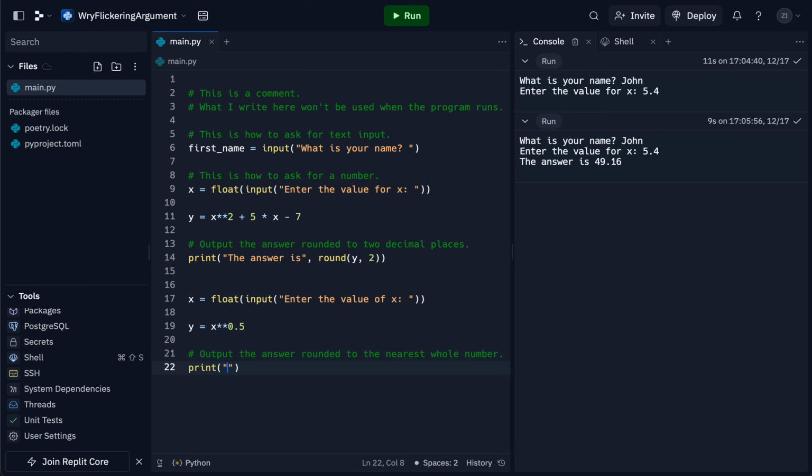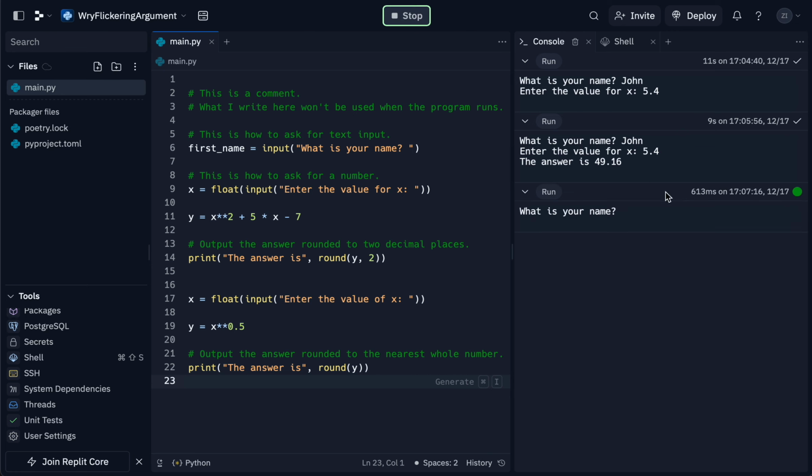We'll say print the answer is, just write it like this. The answer is, and then we'll do that round function again, but this time we just add y. We don't need to specify that we want 2 decimal places because we want no decimal places. We want a whole number.